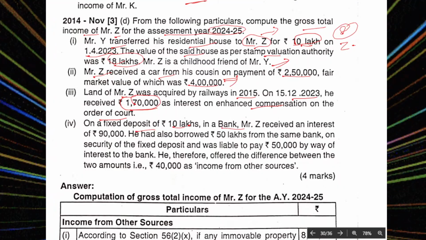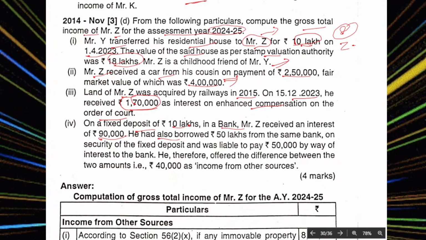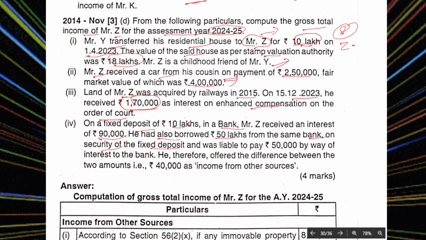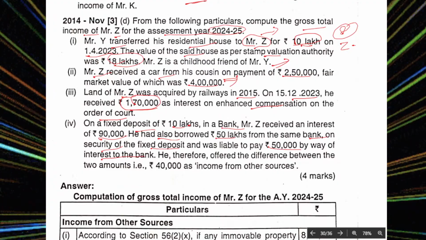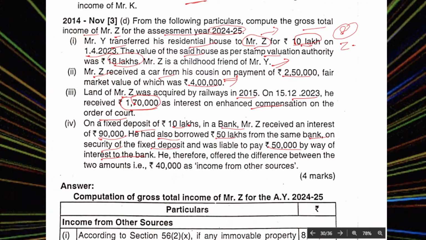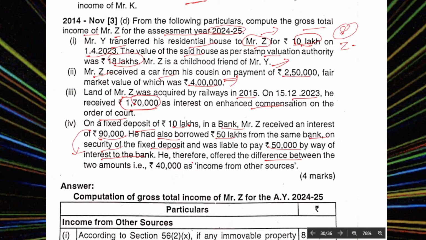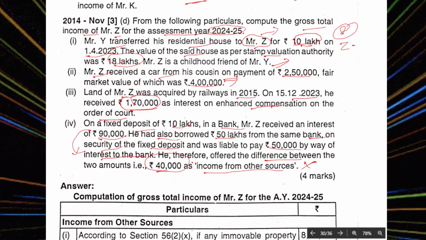On the fixed deposit of 10 lakhs, Mr. B received an interest of 90,000. Section 80DDB equity effort. He has borrowed 50 lakhs from the same bank on the security of the fixed deposit and was liable to pay 50,000 by way of interest to the bank. He may pay that, no issue, that is different. He can't subtract this. He therefore offered the difference between the two amounts as income from other sources. It's not correct.